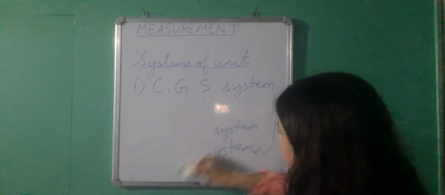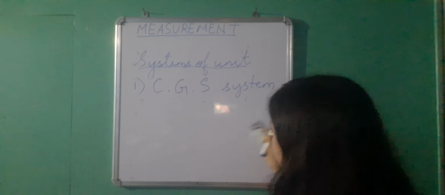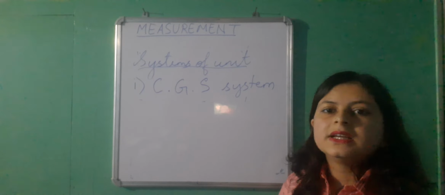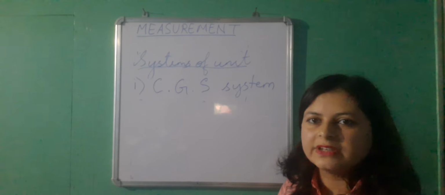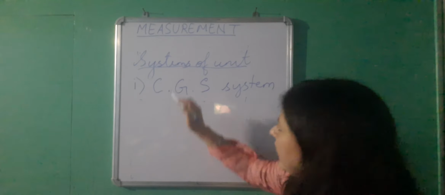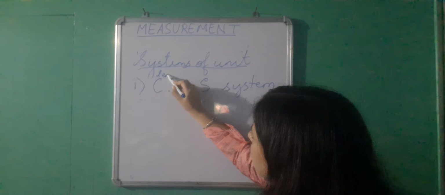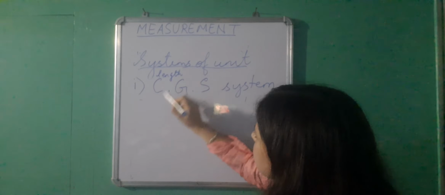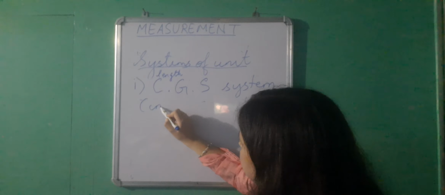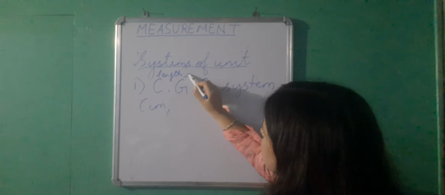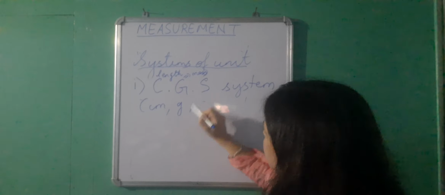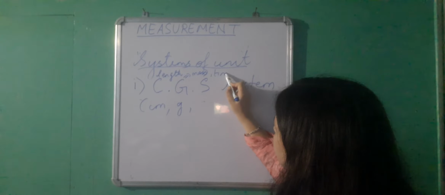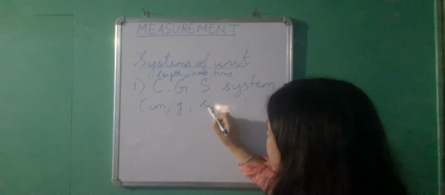Now CGS is a system in which the unit of length is centimeter, unit of mass is gram, and unit of time is second.